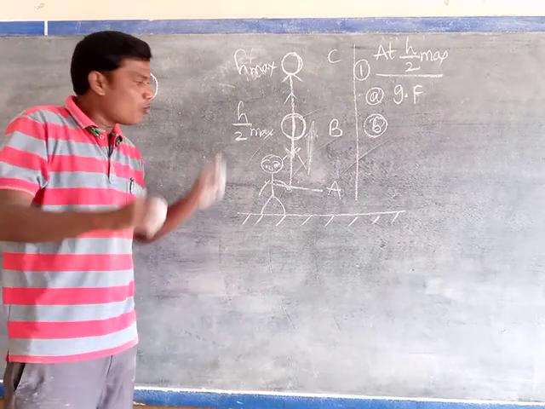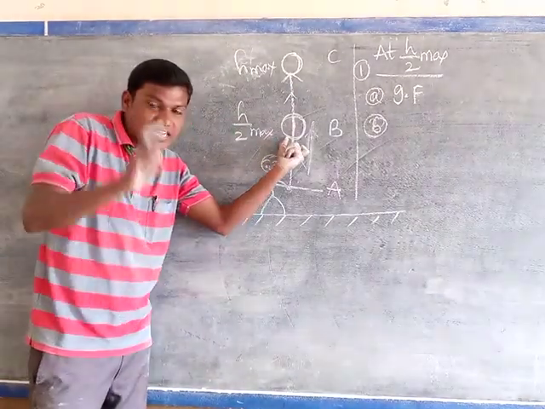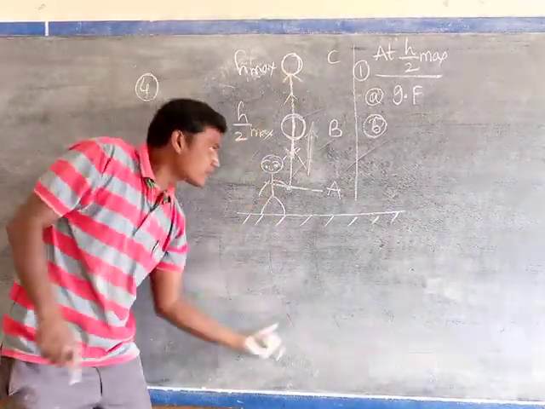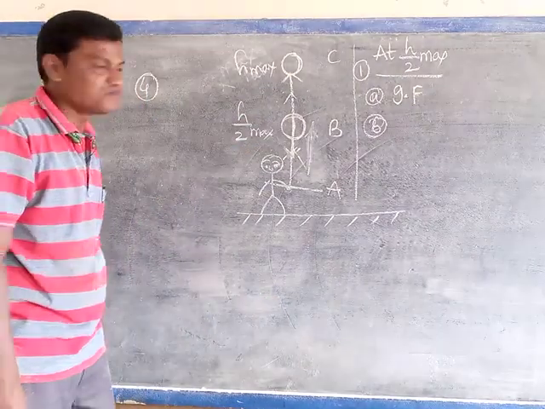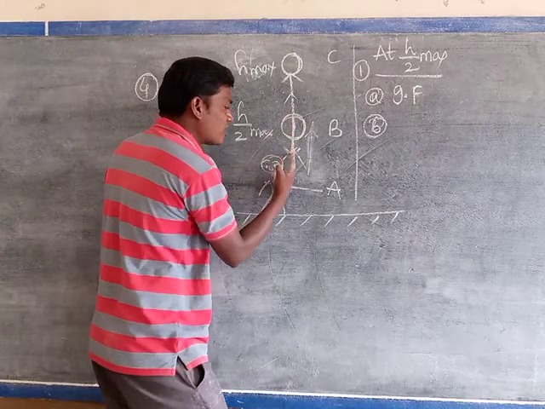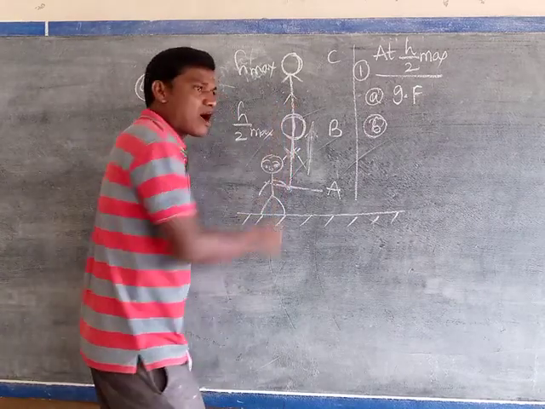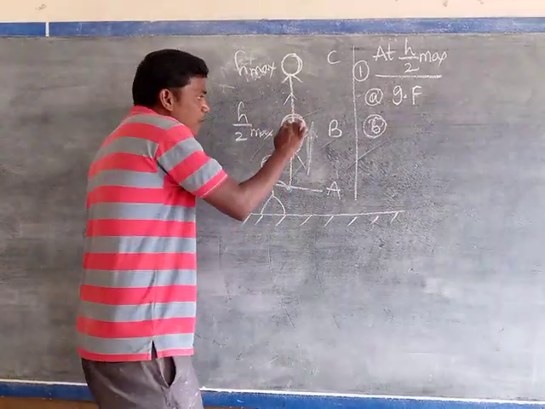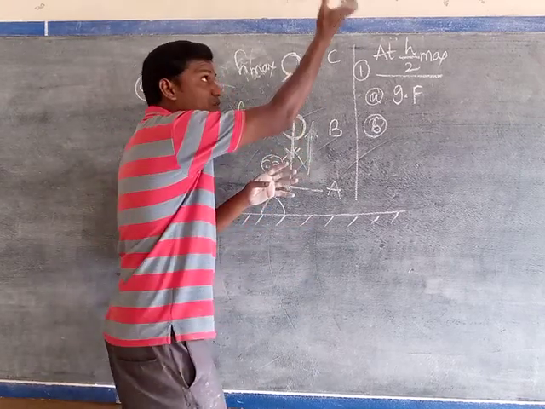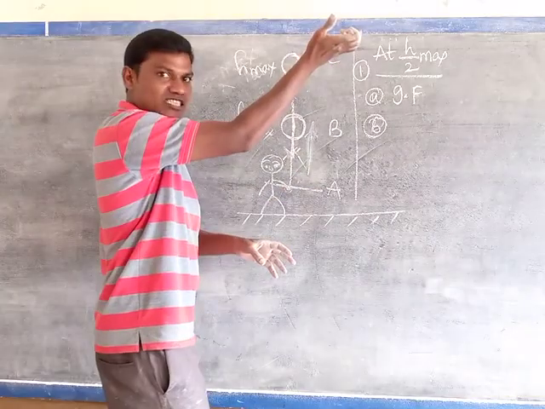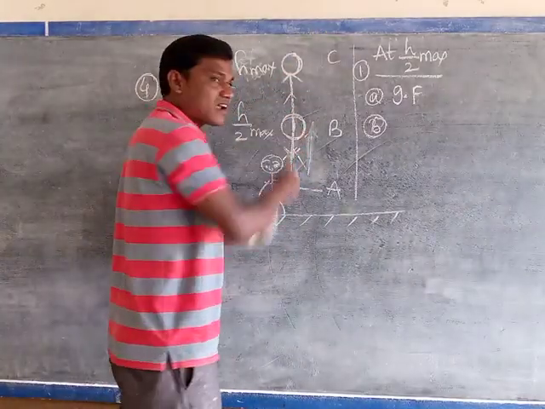Then what will happen? Only one force, the gravitational force, would be acting on the ball. Automatically the ball would fall onto the earth from point B. But at point B the body is still moving vertically upward. What is the meaning of that? At point B, the applied force, which we gave initially to move the body vertically upward as some velocity or speed, is also acting on the body.